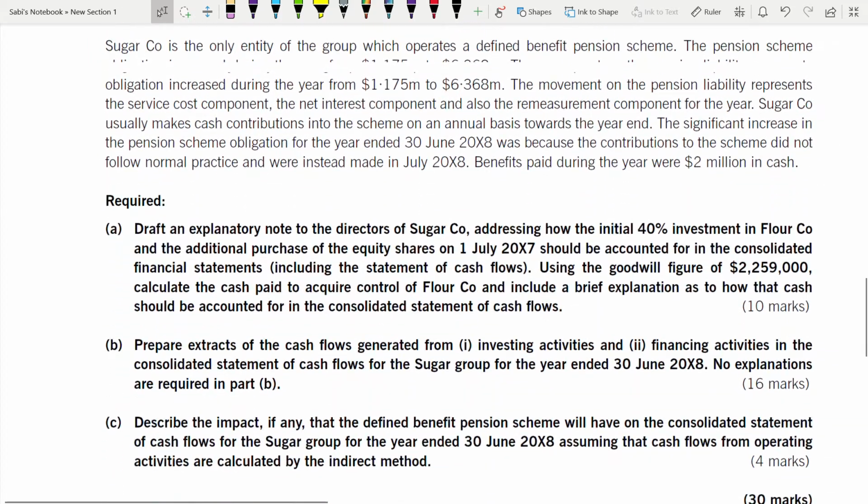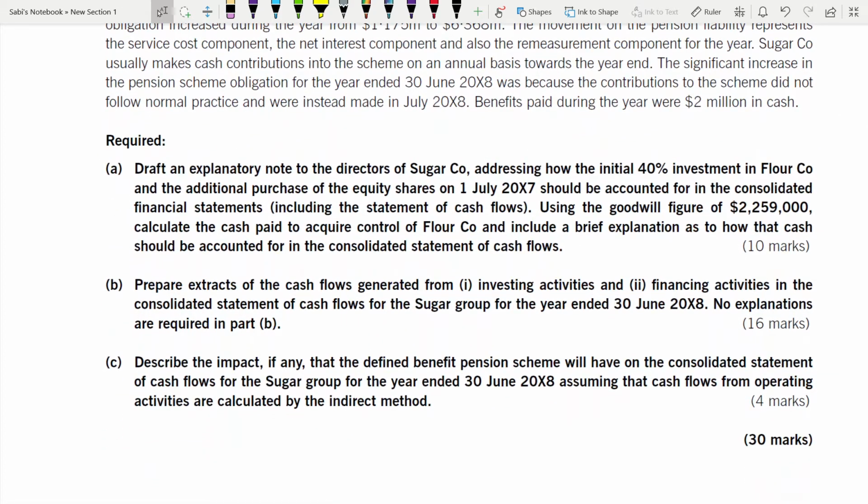So now let us read the requirements. Draft an explanatory note. Usually this type of requirement will come. Explanatory note to the directors of Sugar company addressing how the initial 40% investment in Flour company and the additional purchase of the equity shares on 1st of July 2007 should be accounted for in the consolidated financial statements, including the statement of cash flows.